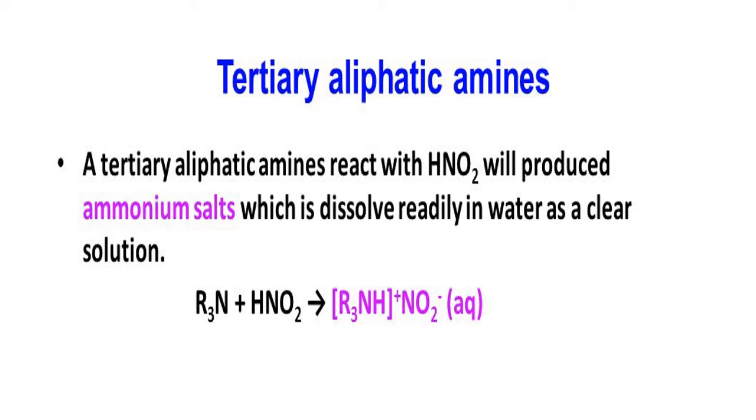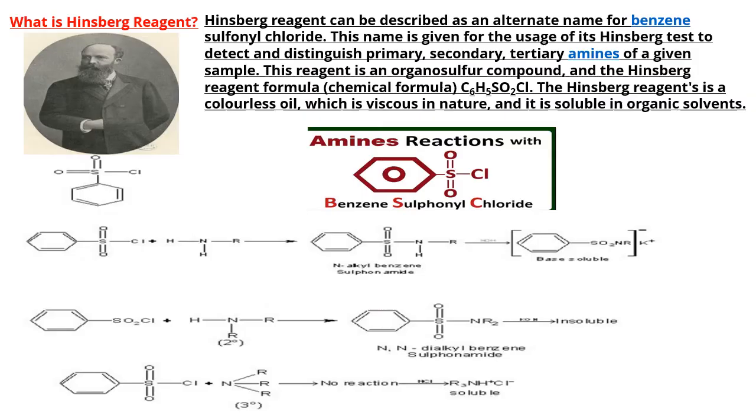So this is the second test. Test number 1 was what? Carbylamine test. Test number 2 is what? Nitrous acid test. One more test is there. There are 3 tests we do in the laboratory to distinguish between the primary, secondary and the tertiary. We already learnt 2. Now one more is what? Hinsberg test. This is done by Hinsberg, a German scientist, and that's why his name is kept. This is called Hinsberg reaction, Hinsberg reagent, or Hinsberg test.